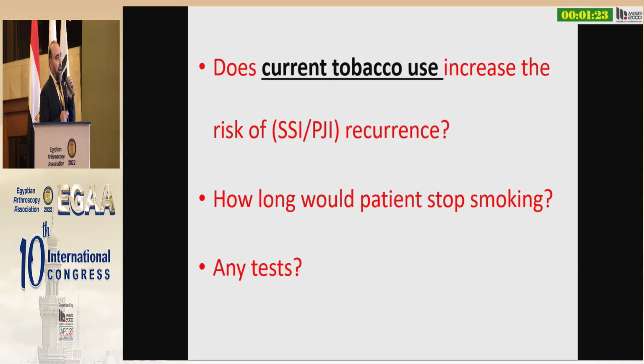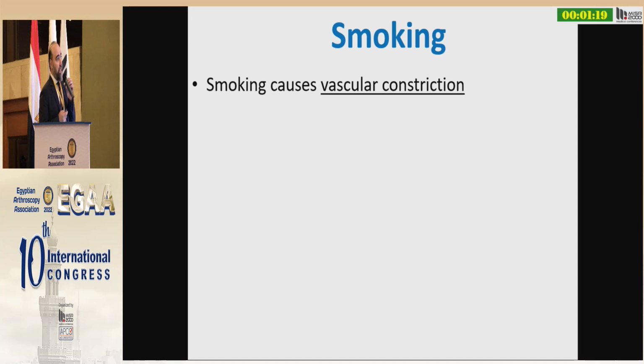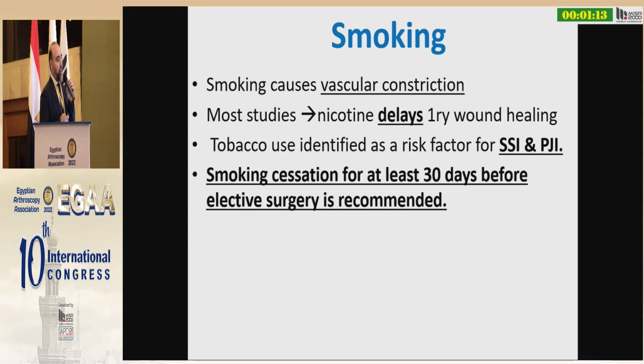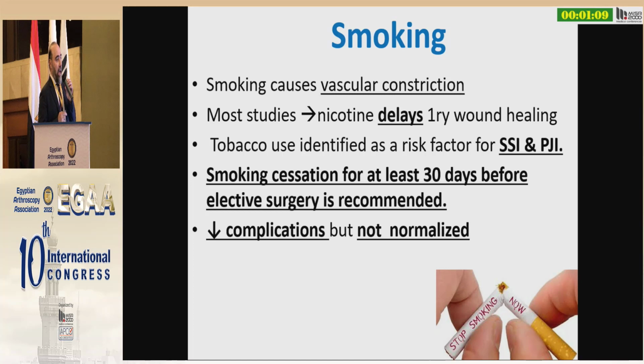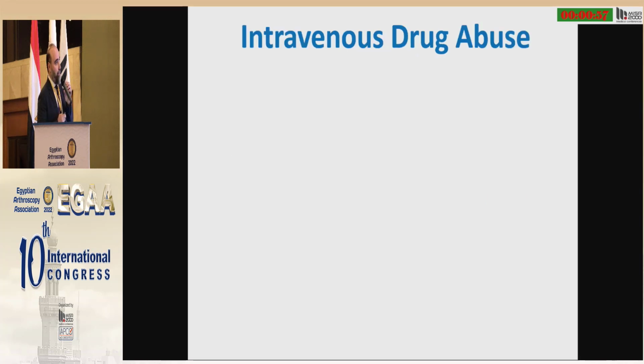Smoking, well, obviously it does increase the risk of PJI. We need to stop smoking for at least 1 month before surgery because it does delay primary wound healing. So at least 1 month is recommended. And for our cheeky patients, we know all of them, we need to check them using serum cotinine levels. I didn't know that this is present, and it does predict smoking within the last week.